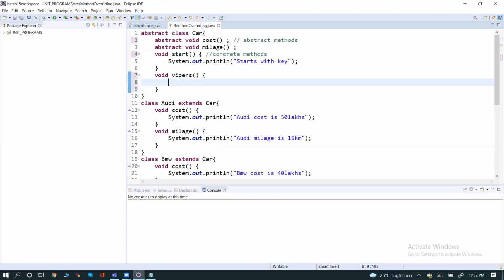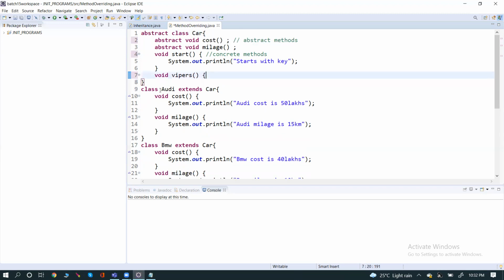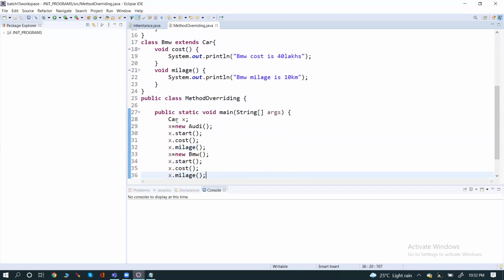If it is the same for all the cars, then we go for the concrete method. If it is different, it will be abstract. In the same brand with different models also we can go with this process. So we can't create an object for the car, right?